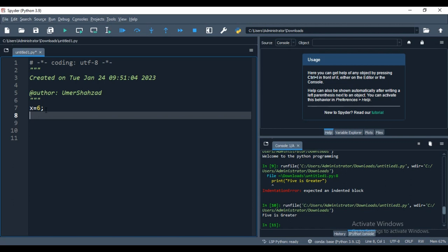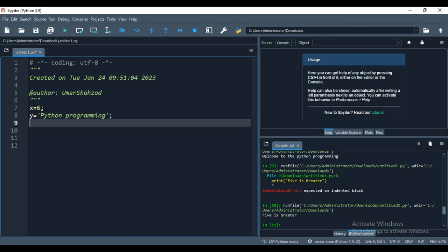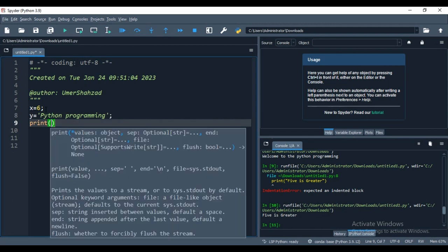and you are defining another thing in the y variable, let's say, and remember one important thing I forgot: you can use single quotes as well as double quotes in Python to declare or write any string. It doesn't affect your code. So here I am writing Python programming. Once I have written this, I need to display it, so I call the print function to display these two things.